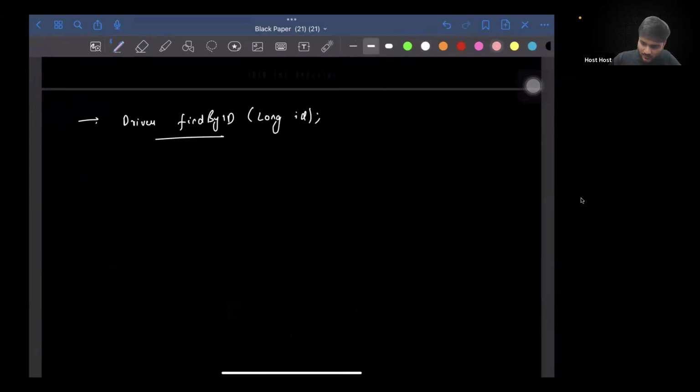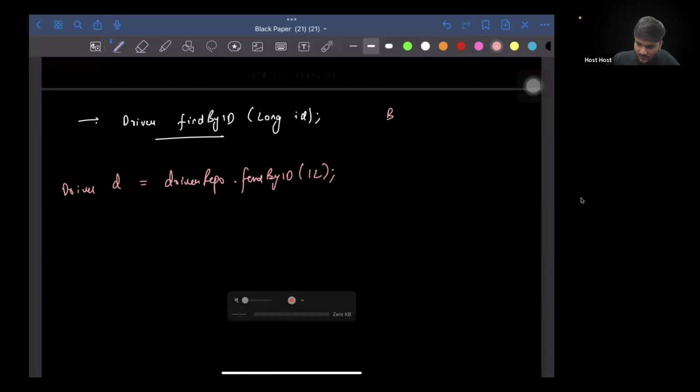So let's say at any point of time you do Driver d equals driverRepository.findById, and you pass the ID here. And let's say booking is having lazy loading. Booking is lazily loaded.